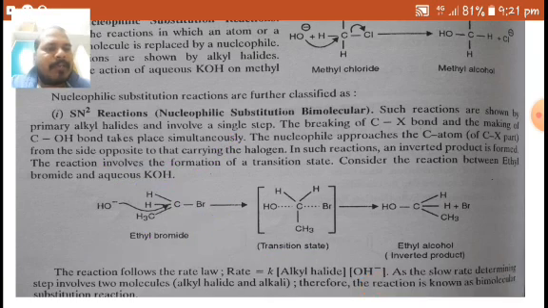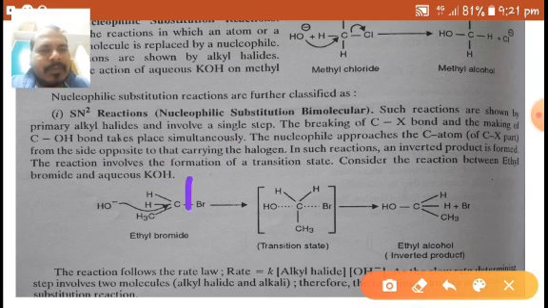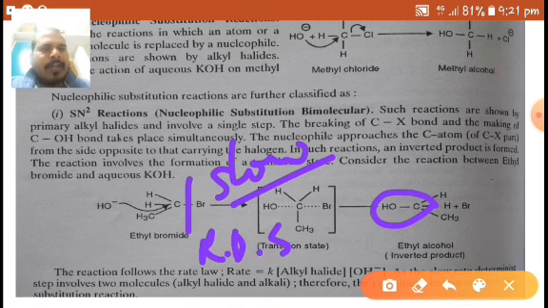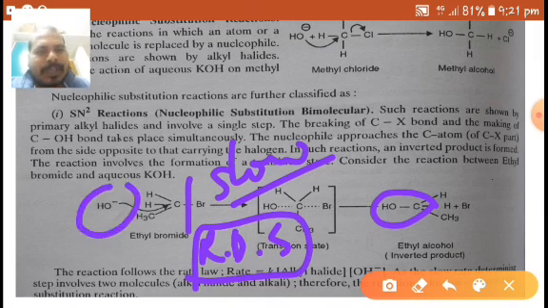Here the breaking of this bond and the formation of this bond take place simultaneously, and it is the slow step. The slow step is called the rate determining step. In this rate determining step, how many molecules participate? OH minus, the alkali, and the alkyl bromide.